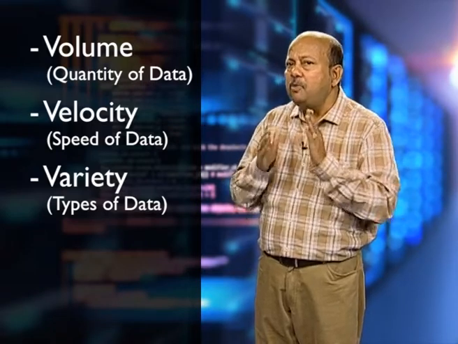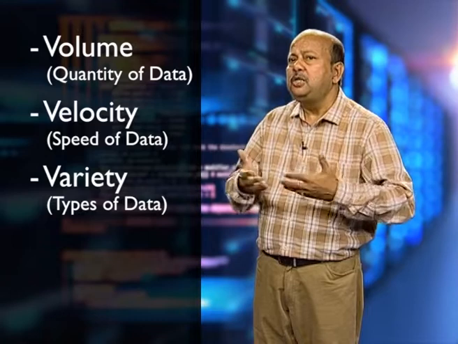For volume, for example, Facebook data, huge volume, Twitter data, huge volume. Velocity, it comes very fast, Twitter data is created very fast and it will reach you very fast. Similarly, variety, there are different types of data, structured data, unstructured data, semi structured data. So, these are all big data.